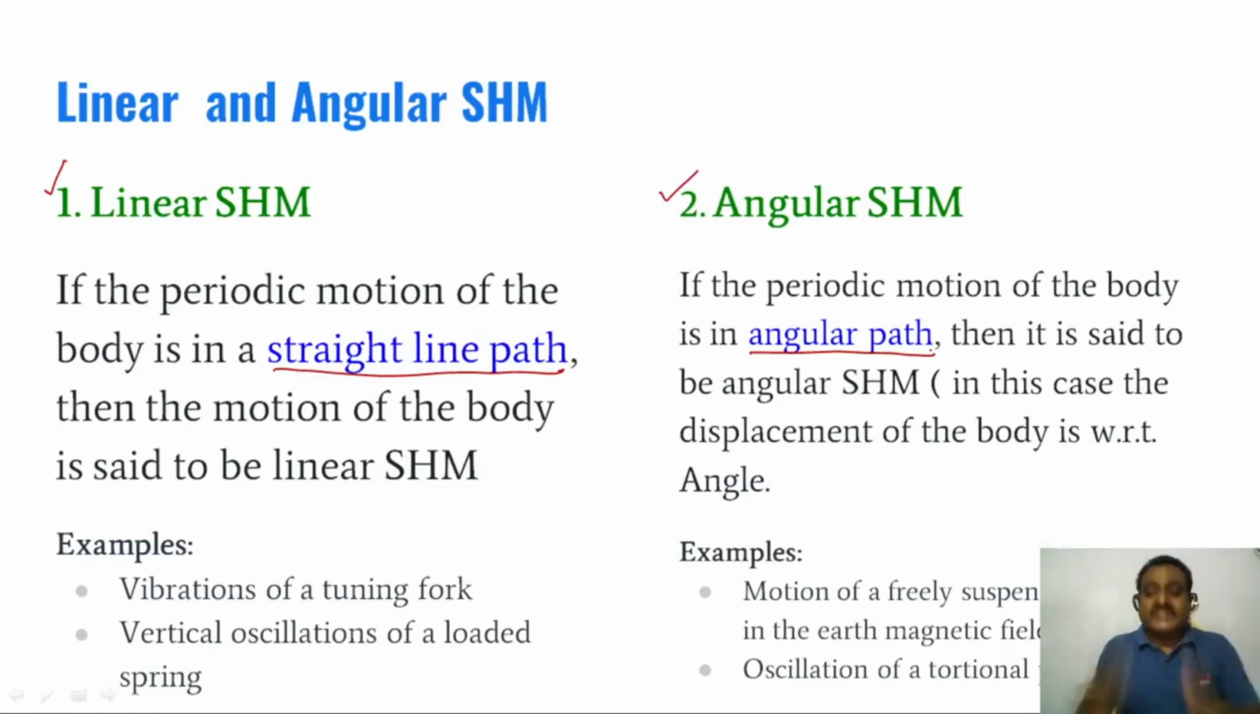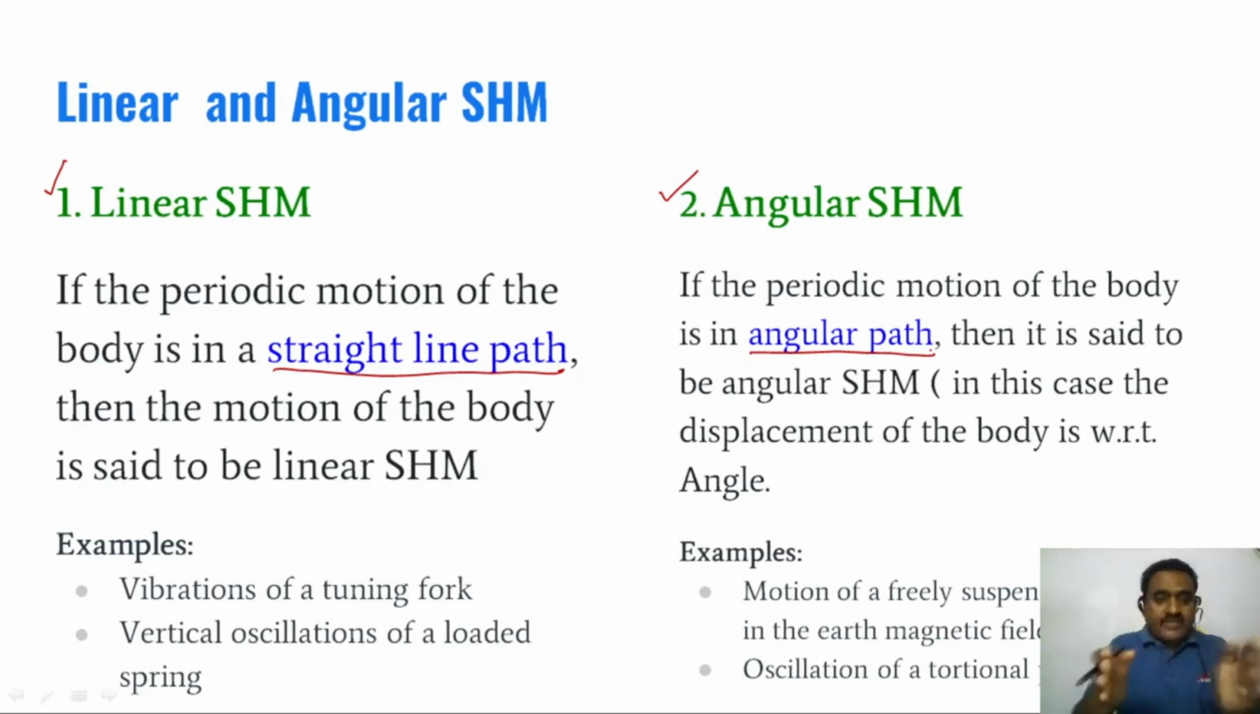Another definition: if the simple harmonic motion of a body is in an angular path, then the simple harmonic motion is called angular simple harmonic motion. What are the examples of angular simple harmonic motion? You can observe two examples. First, motion of a freely suspended magnet in the earth's magnetic field. Another one, oscillation of a torsional pendulum.